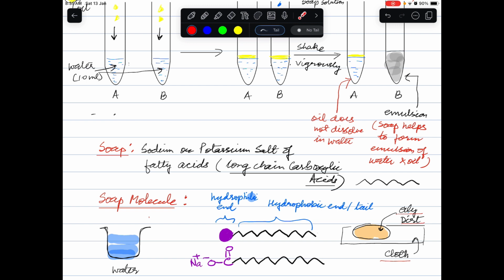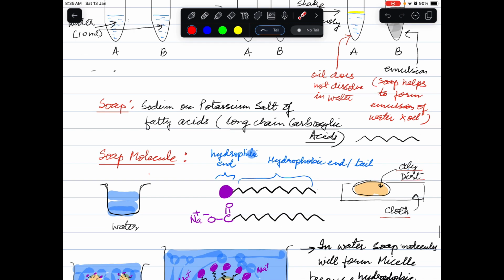Fine. Now come to the soap molecule. As we have written, they are the sodium or potassium salt of a long chain carboxylic acid. So here we have a soap molecule, and this soap molecule has a hydrocarbon chain, and this hydrocarbon chain is hydrophobic in nature. That is, it will try to keep itself away from water.